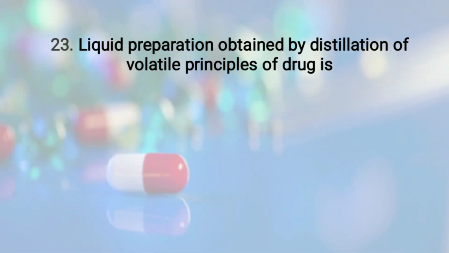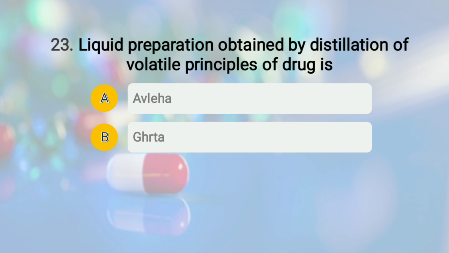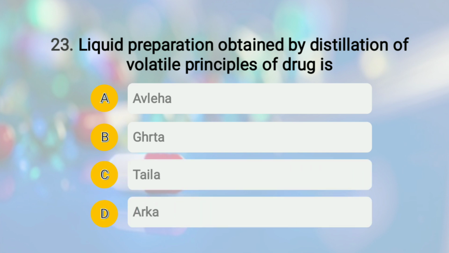Moving to the next question. The question is liquid preparation obtained by distillation of volatile principle in drug is, and the options for the question are A, Avaleha, option number B, Ghrita, option number C, Taila, and option number D, Arka. Okay, that is liquid preparation obtained by distillation of volatile principle of drug. So let us talk about them one by one.